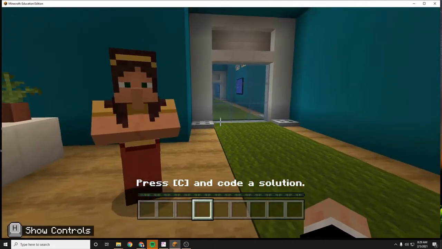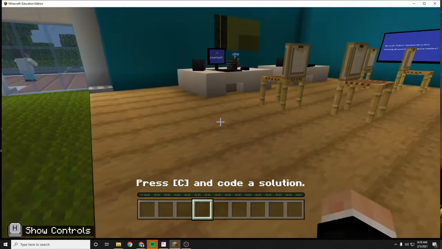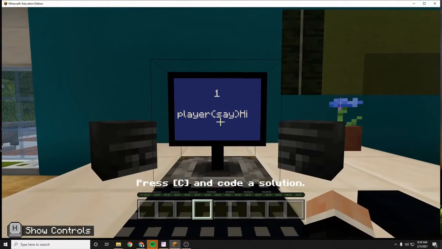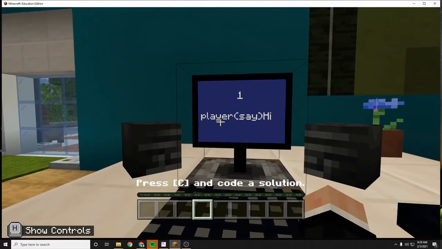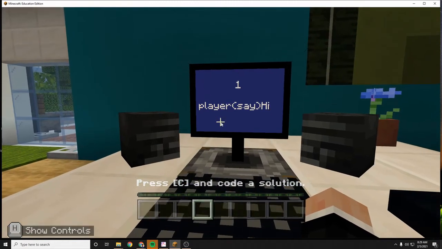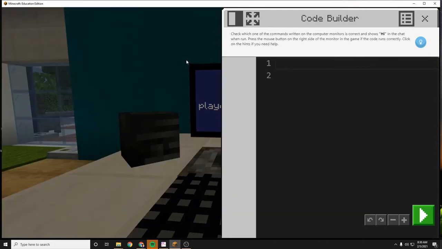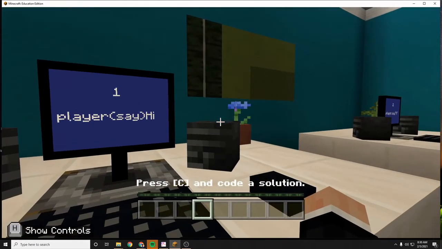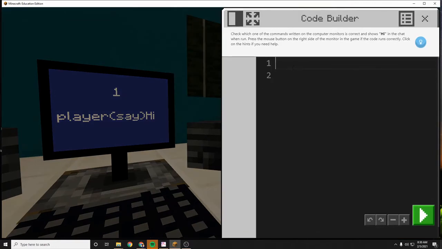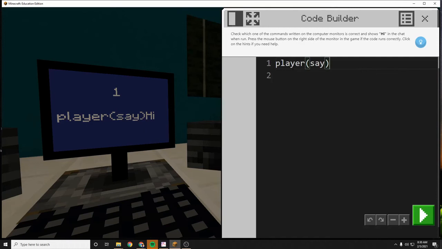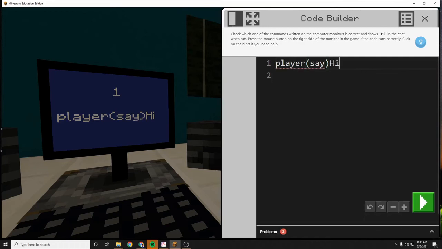So the way this activity works, and this took me a little while to figure out, is we're gonna go to the computers and we're going to see if this works. So this says player say hi. So I'm gonna push C, and the nice thing is I can push this window button right here so I can have it minimized, and then I can kind of turn sideways so I can see. And I can say player say hi.